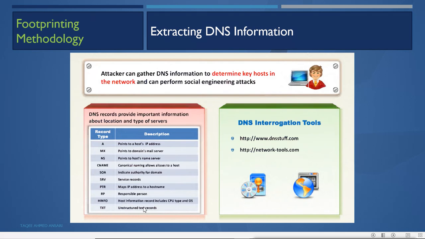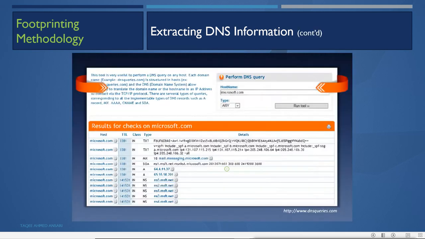So by doing the DNS query we can get the information about the important hosts also, so that we can do some attacks on them. Now we can do this by using this online query tool, which is www.dnsqueries.com. Here you can do this by using this, or you can do it manually by using the simple command prompt and nslookup also.